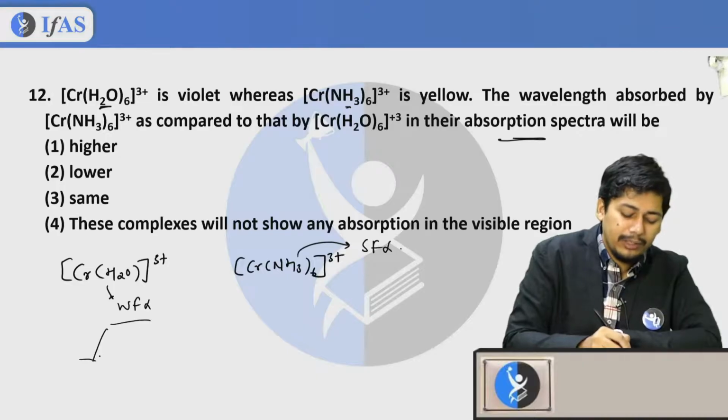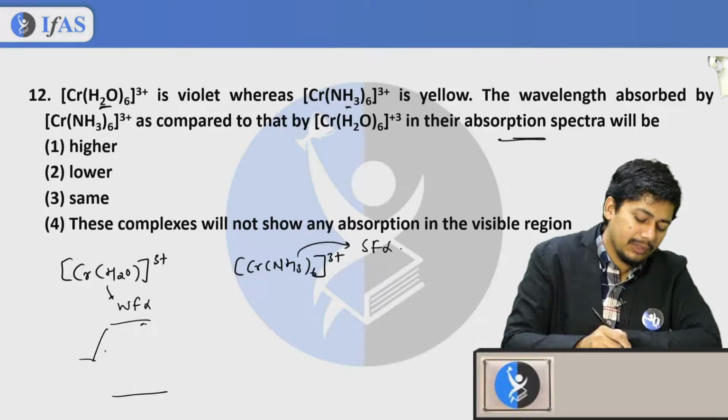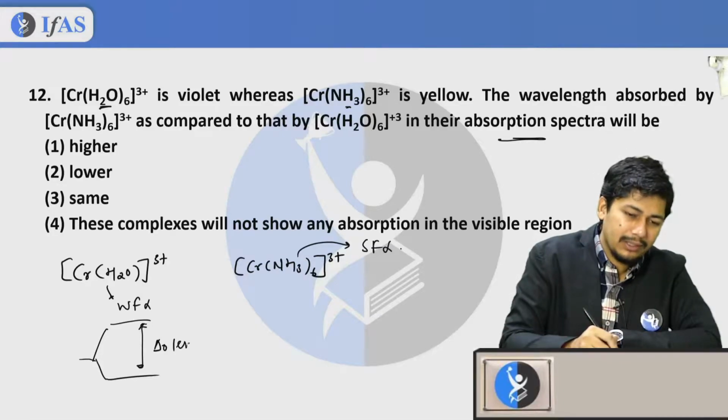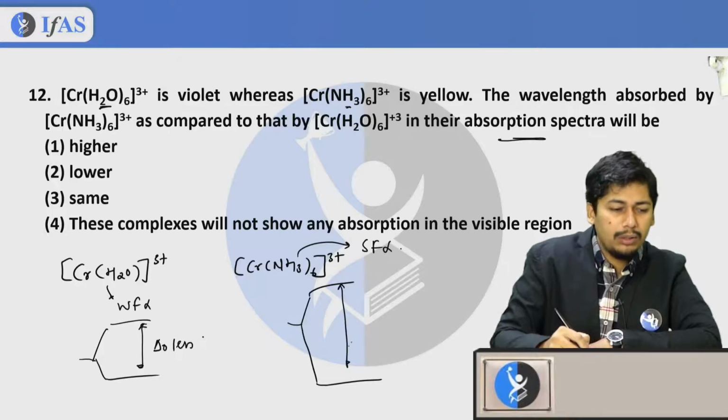So what happens here, sir? Therefore the splitting here is less. Delta naught is less here, and here the delta naught value is very large.